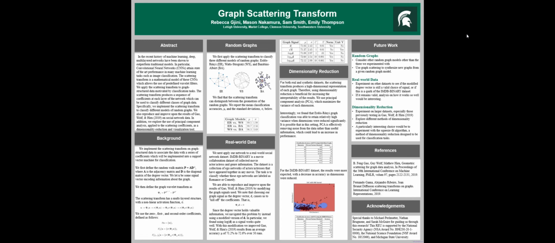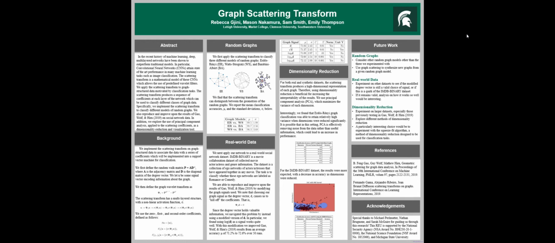This may be caused because PCA is effectively removing noise from the data rather than useful information, which could lead to an increase in performance. For the IMDb binary dataset, the results were more expected, with a decrease in accuracy as dimensions were reduced.